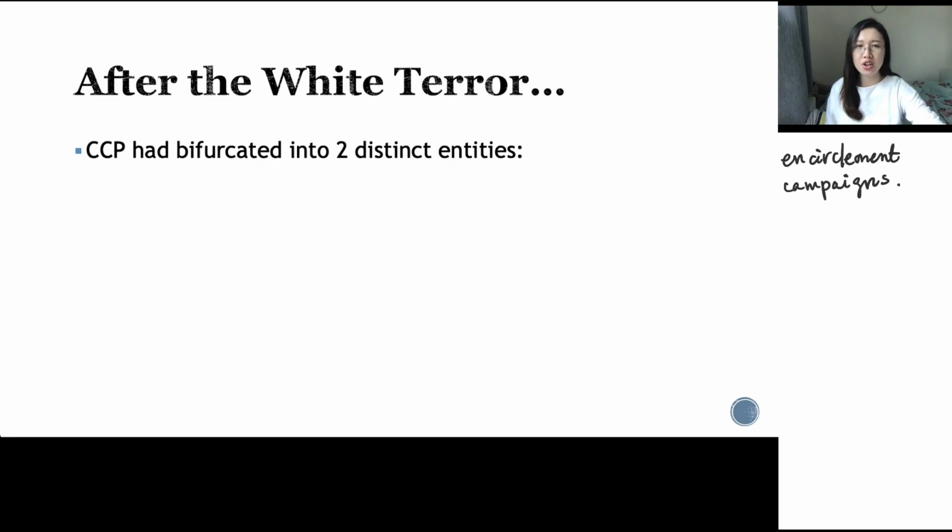So under their encirclement campaign, what was the development of CCP? Actually, they had bifurcated into 2 distinct entities. One group went underground and the other group went to the countryside. These 2 groups were pursuing different kinds of revolution and were led by different leaders with different strategies.